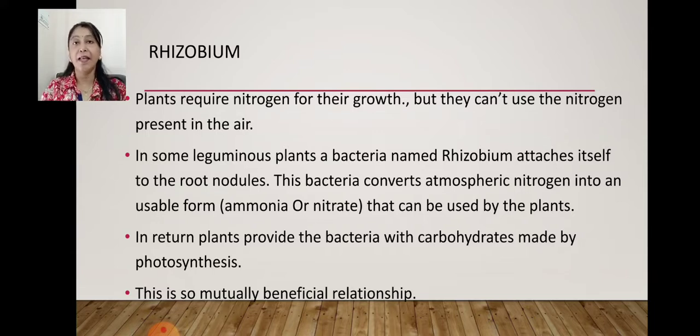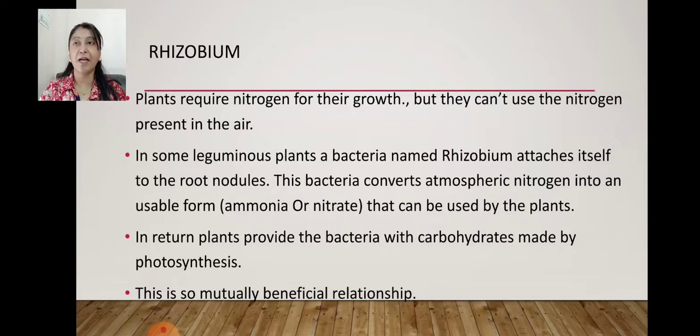In some leguminous plants, and here the example is rhizobium, so I am giving the example of leguminous plants, but actually all the plants need nitrogen, and they get it mostly through some microorganisms, or through the fertilizers, or it would be present in the soil, in the water, in any form they get it. Right now the example is of rhizobium in the topic symbiosis, so we are moving towards leguminous plants.